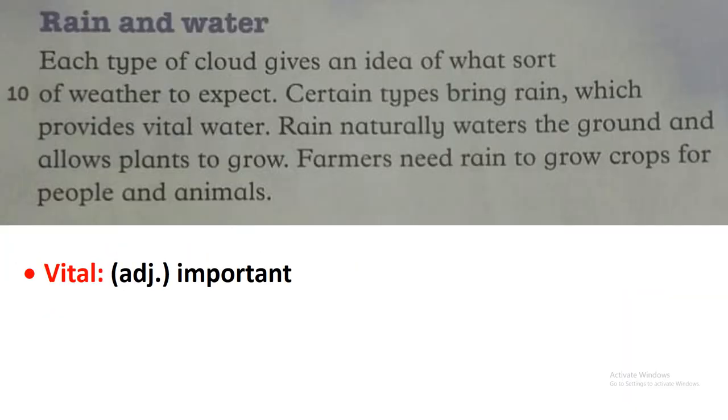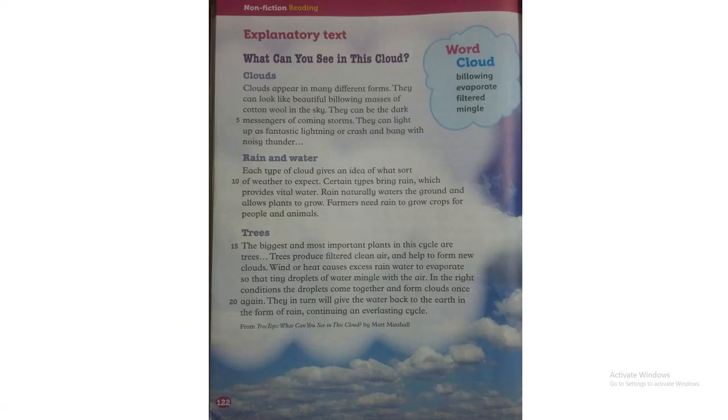In the previous page, here we have 3 paragraphs. The first one with the subheading title, which is clouds. The second one with the subheading title, which is rain and water. And the third one with the subheading title, trees. You have to choose only one paragraph of them and summarize it. How to summarize? To shorten the paragraph into 1 or 2 sentences.